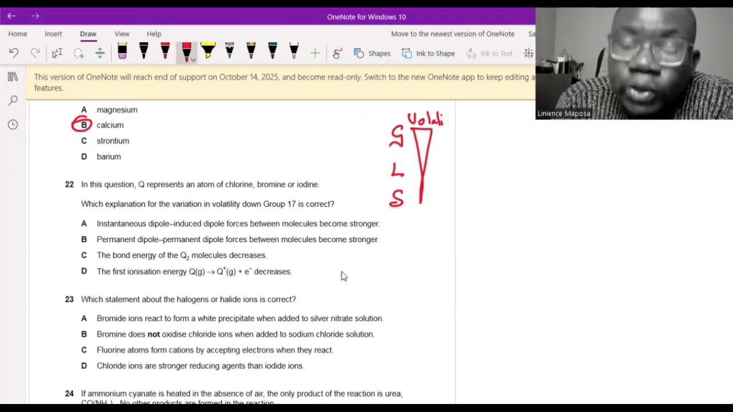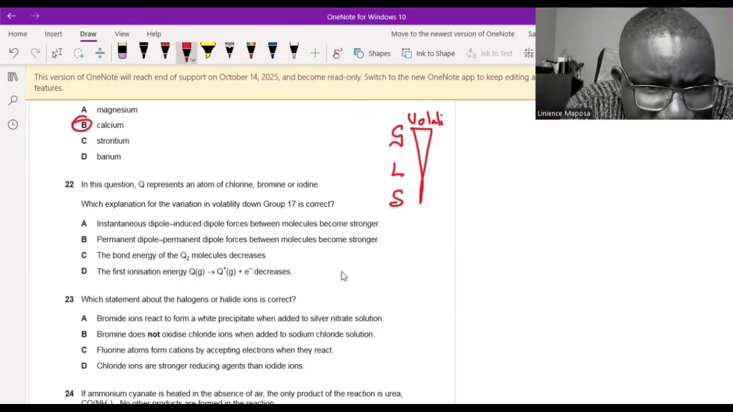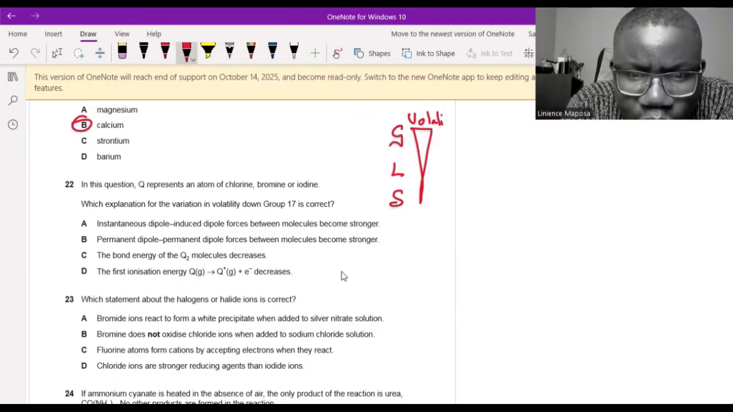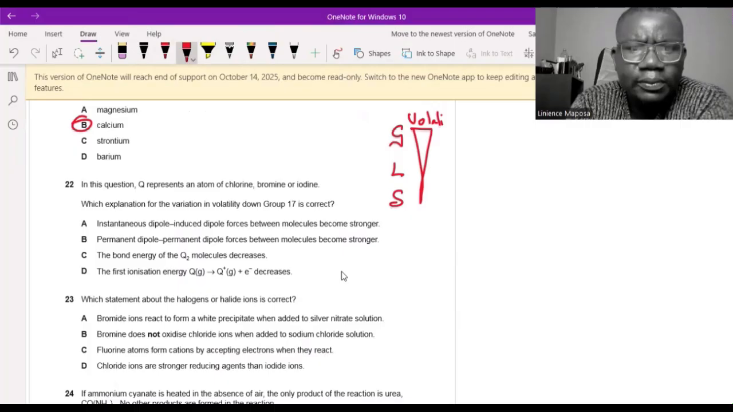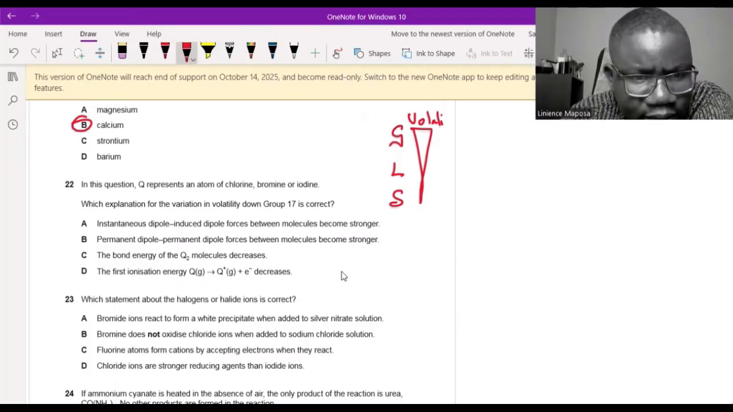So what does that mean? So that means the bonds are becoming stronger, right? Let's go down. Instantaneous dipole to induced dipole forces between molecules become stronger. Yes, they become. We said it. So volatility decreases. A might be correct.